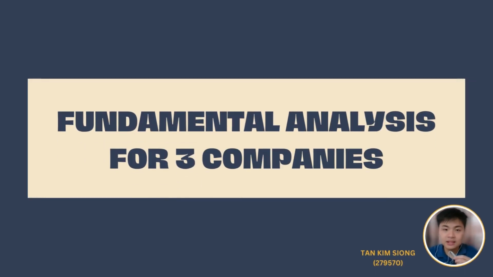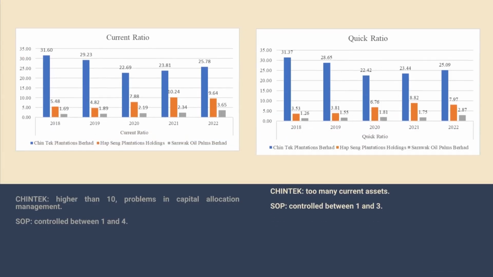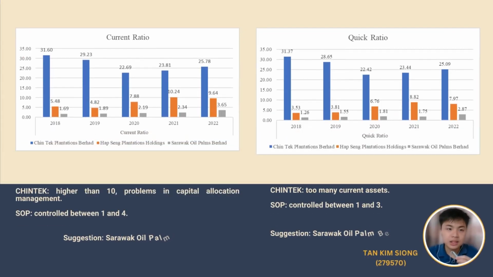Now we'll talk about the fundamental analysis for the three companies. In terms of current ratio and quick ratio, Chintek Plantation has too high a ratio, which means there are too many current assets. It may lead to a capital allocation problem. And for Sarawak Oil Palms, they control their ratio well. So we'll suggest Sarawak Oil Palm Berhad to invest.